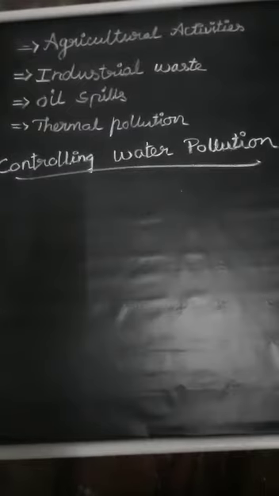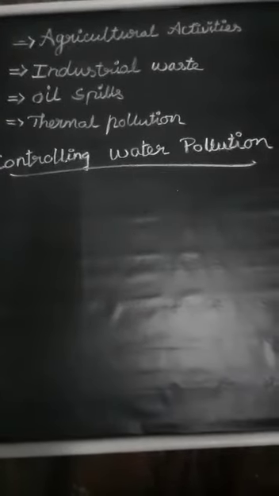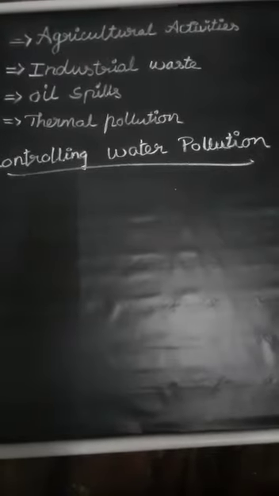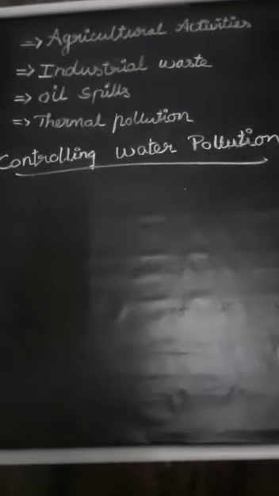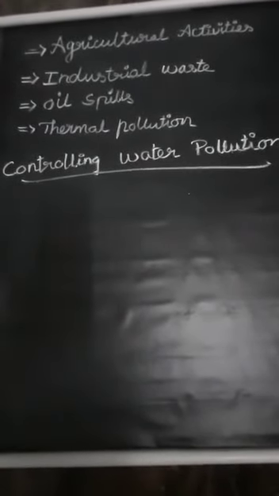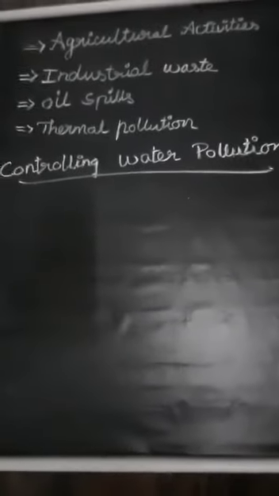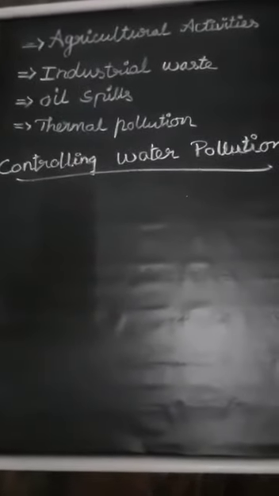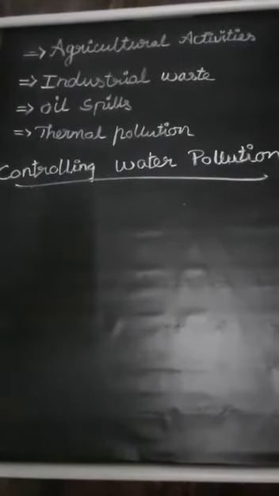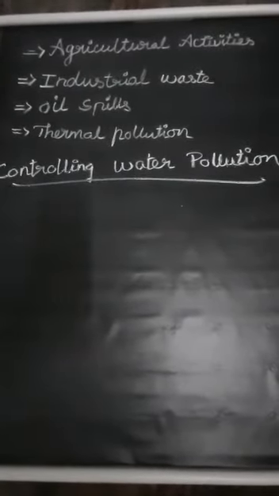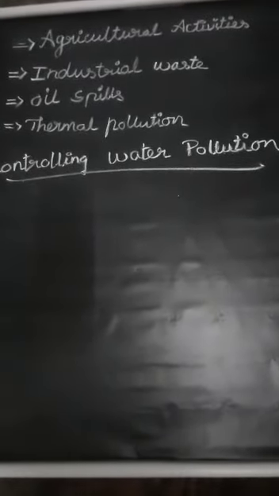Then oil spills. There are large crude oil and natural gas reserves below the seabed. With the increasing exploration of crude oil in the oceans, accidents in drilling and transporting oil have also increased. Oil spills cause water pollution, which is harmful to aquatic life. The oil remains floating on the water surface, blocks the sunshine, reduces the dissolved oxygen in the water, and suffocates marine organisms.